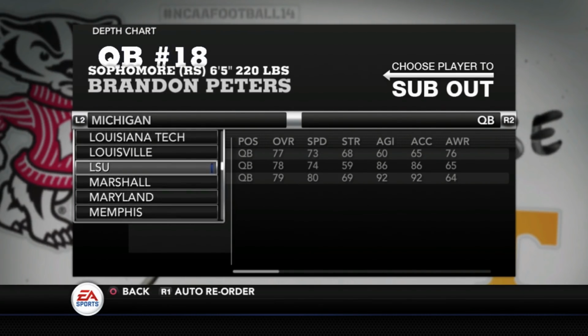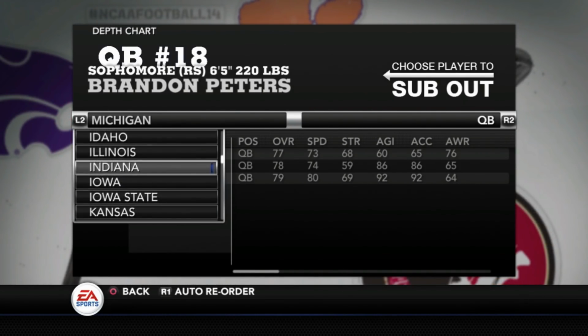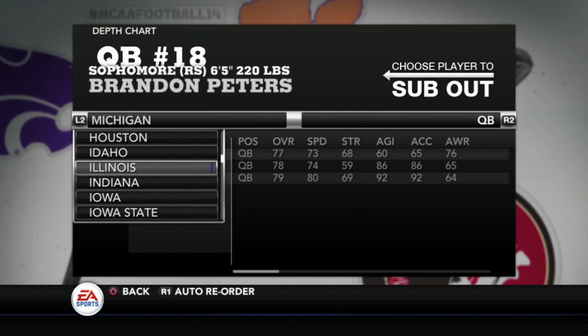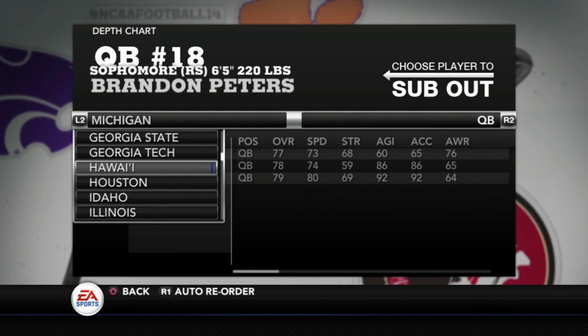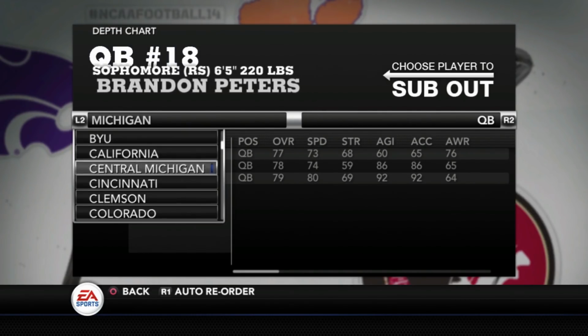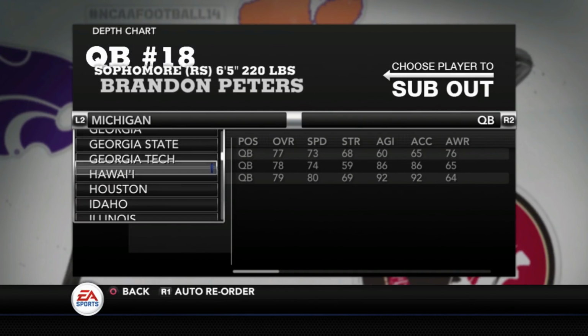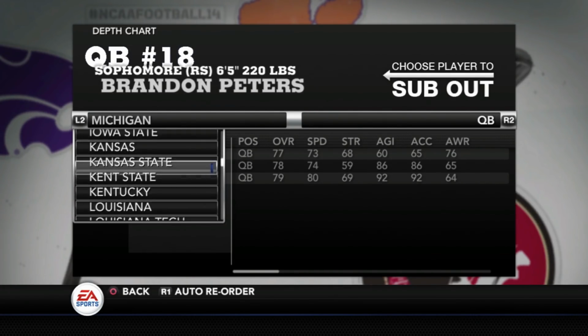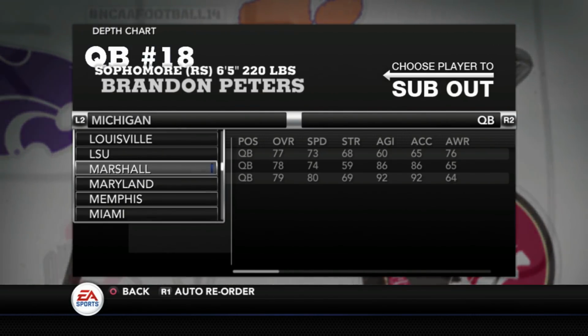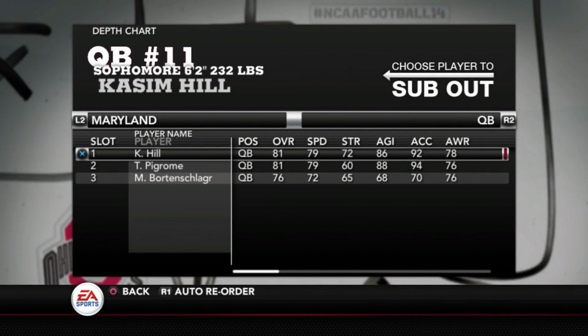Maryland, we talked about all their quarterbacks. I don't know why I feel like I missed a team. Indiana, Illinois, Iowa, and Illinois is the first team alphabetically. So there you go. That's it for the Big Ten. We talked about all the quarterbacks. There are some that you're probably not going to agree with, but again, this is based off of stats and stats alone, and then the speed is based off of their 40 time.